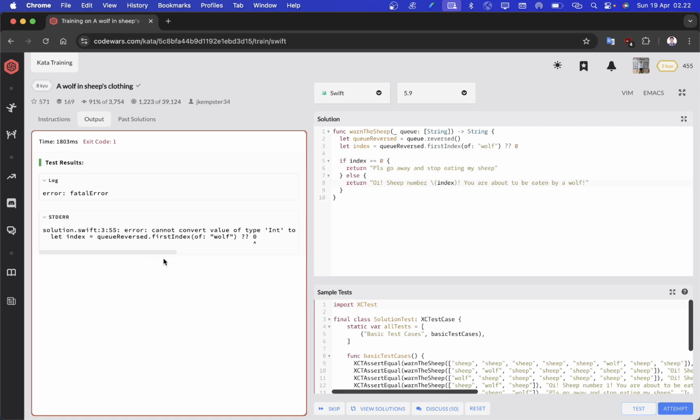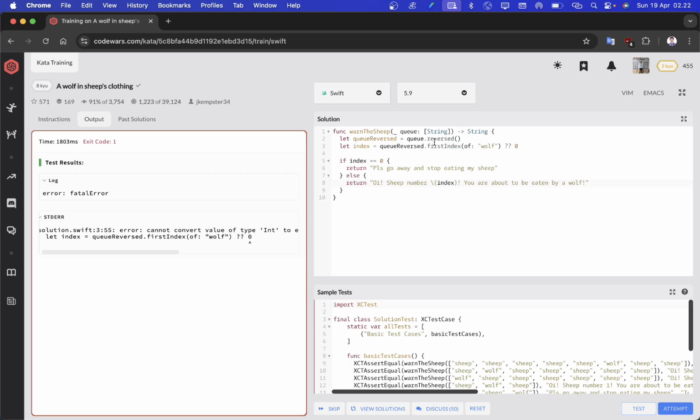Okay, on the right side we got an error because firstIndex is not returning an integer. So to fix that, we have to convert the return from the reverse method, because currently reverse returns a reversed collection.